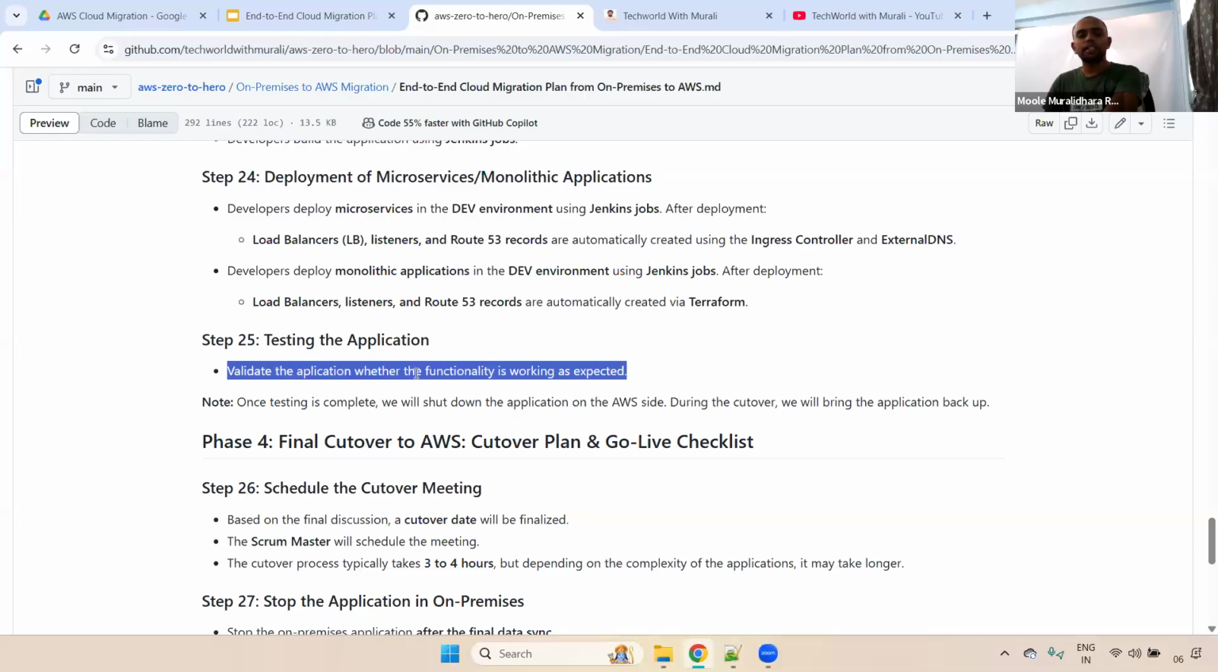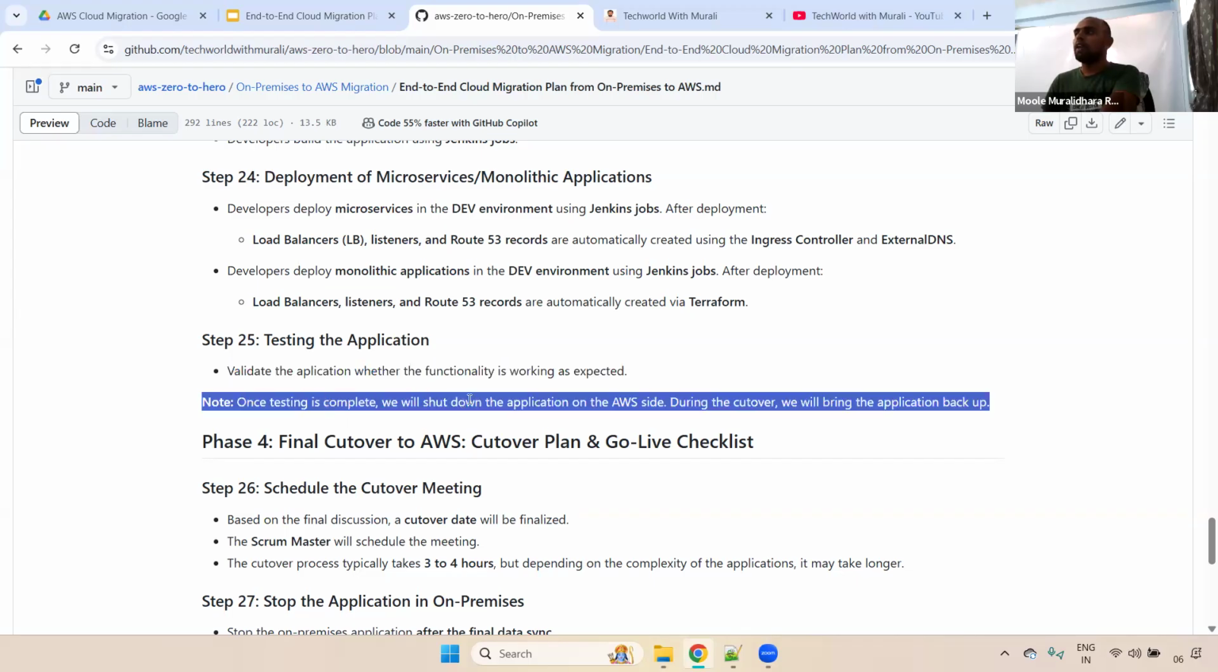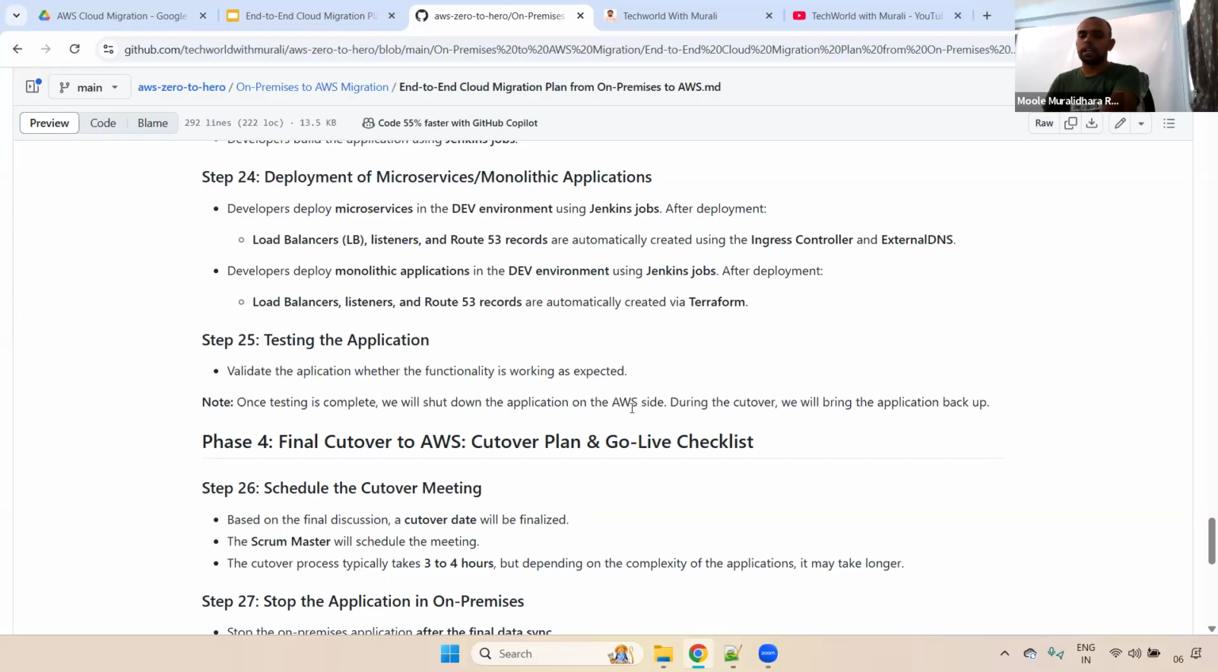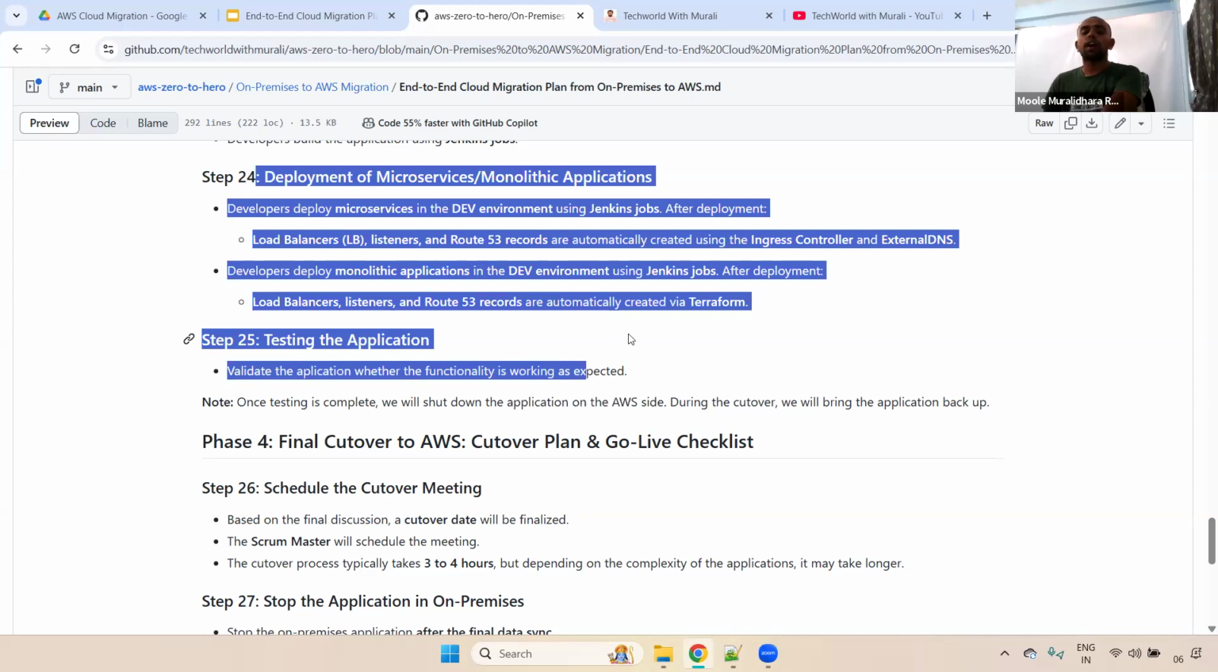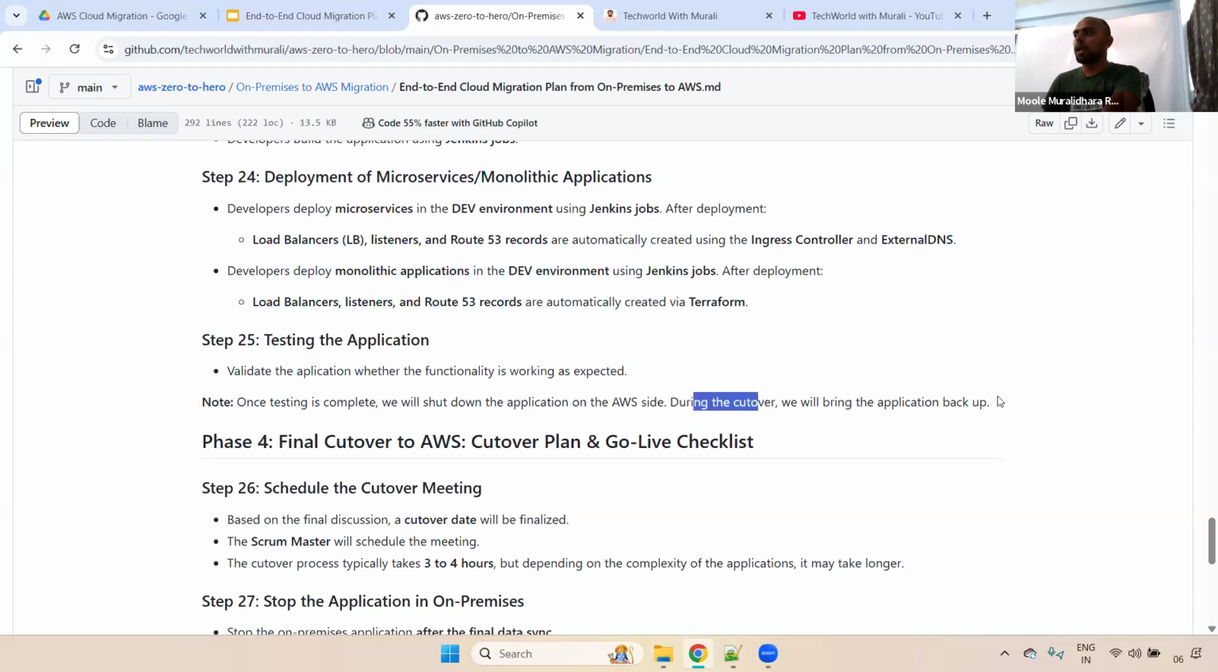Once validation is completed and it is working as we expected, then what will we do? Once testing is completed, we will shut down the application on the AWS side. Why are we shutting down the application? Because during our cutover plan, we will bring the application back up. Understand, right? Again, I'm repeating, guys.